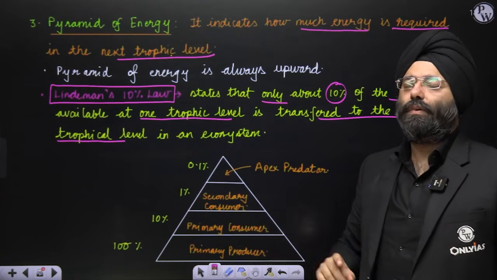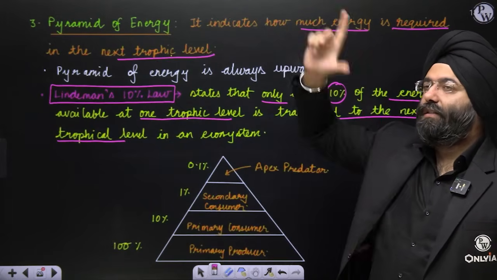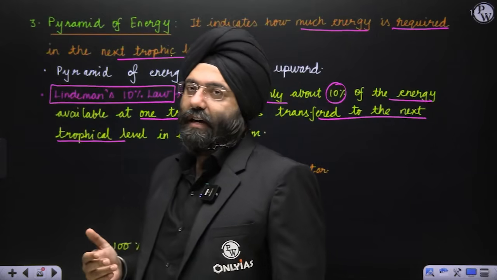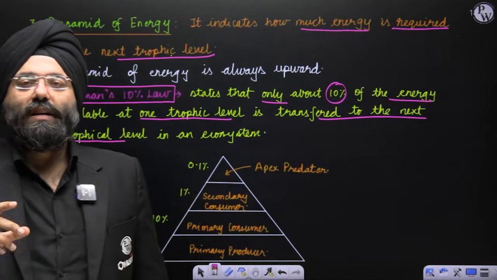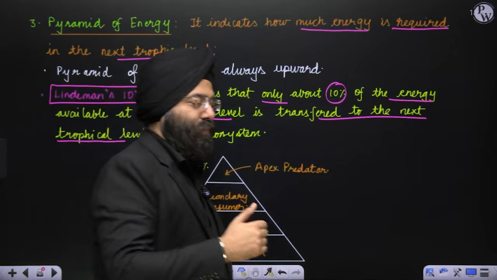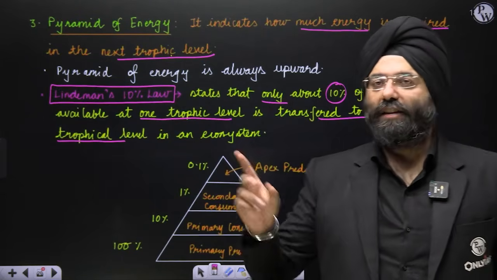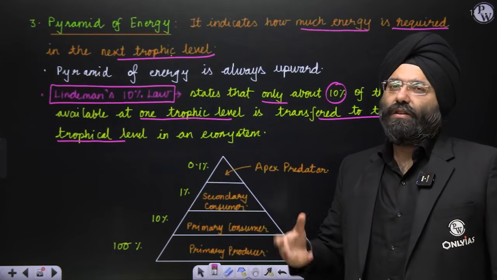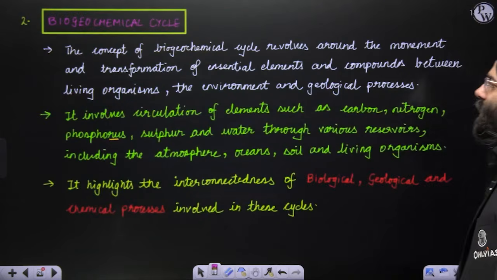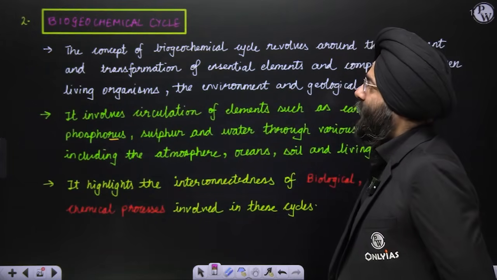That is why please remember, you cannot have multiple layers or levels in a food chain, because then the amount of energy that is available in the top layer will become less and it will become unsustainable. This is one of the questions which has been asked in the prelims examination also. That was conceptual and you should be knowing it, because as the number of levels increase, the amount of energy that is reaching the top layer will be less as per Lindemann's 10% law. That is why generally 4 to 5 layers are maximum that you generally study or see. Clear? Okay. Now comes the second point which we had studied in the functions, biogeochemical cycle.